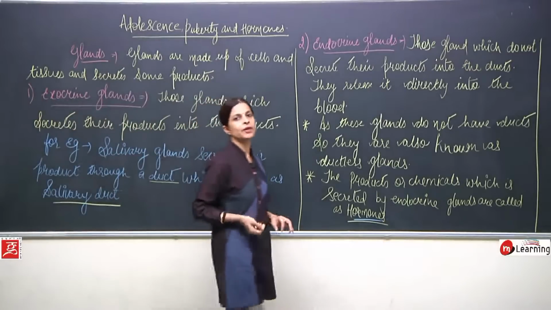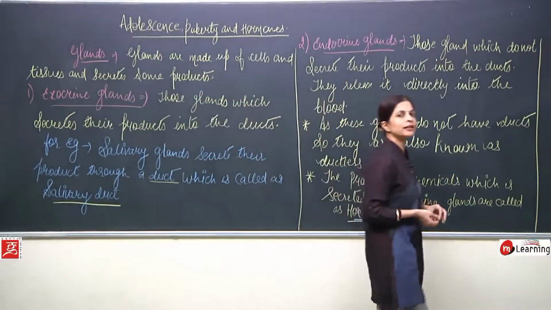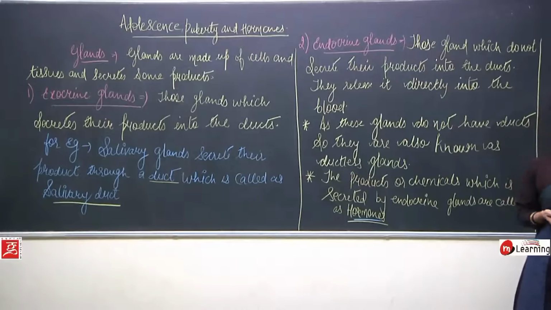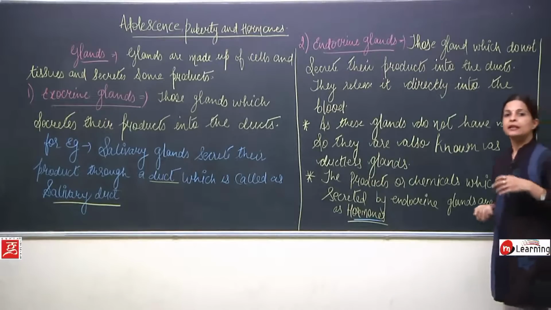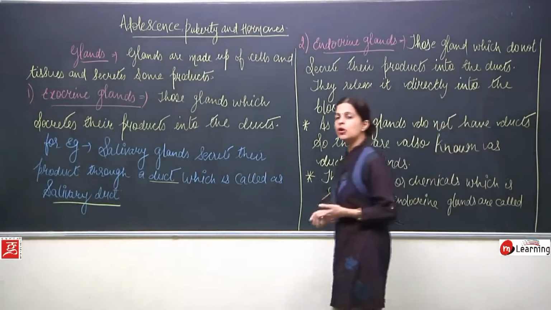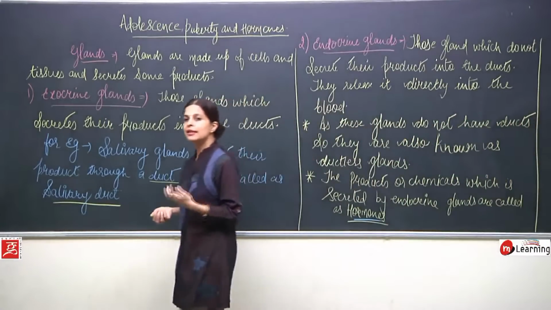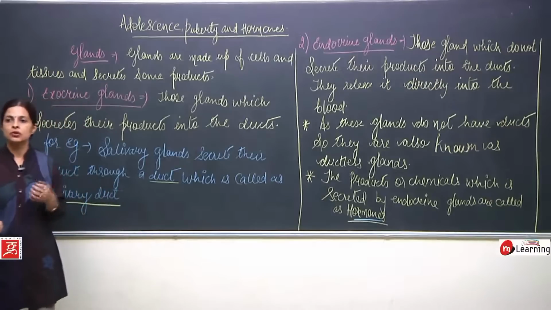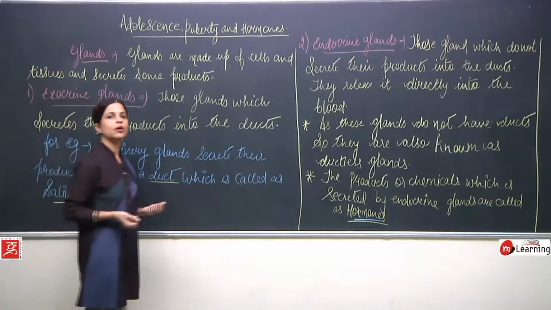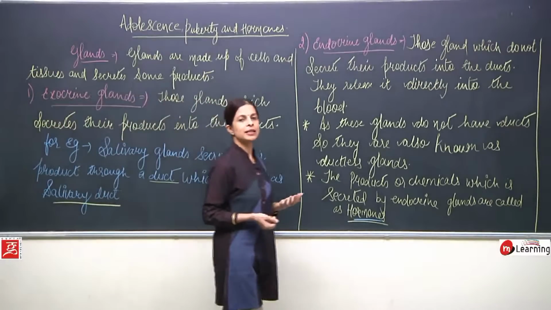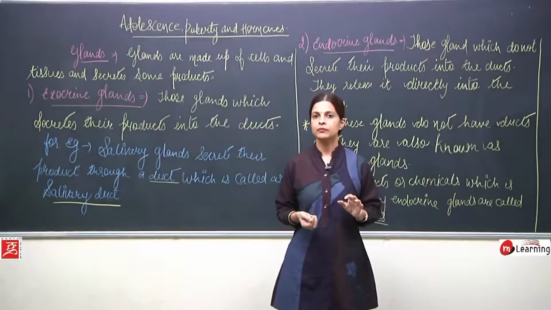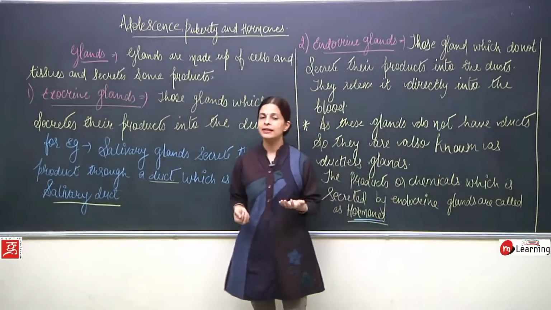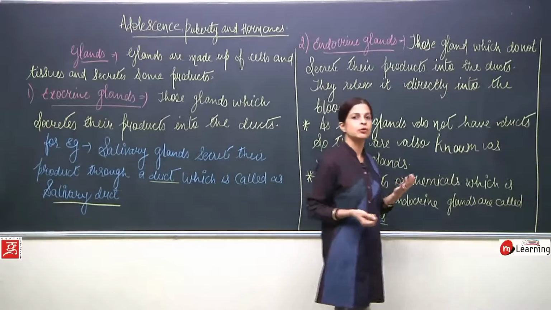Now what is the meaning of endocrine gland, children? Endocrine glands are those glands which secrete their products directly into the blood. These glands do not have any kind of ducts. These glands do not have any kind of pipes. They do not secrete their products into any kind of duct. So they are known as endocrine glands, where they are secreting directly into the blood.